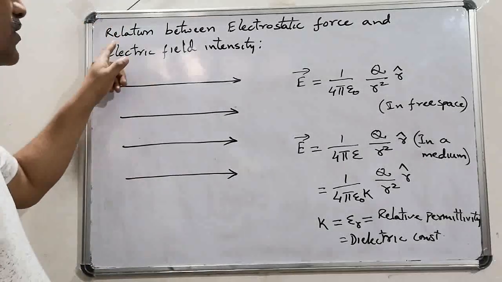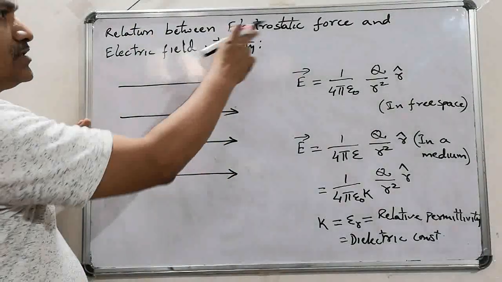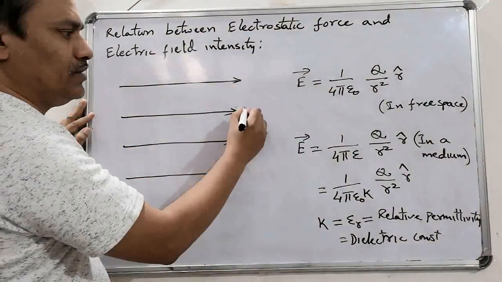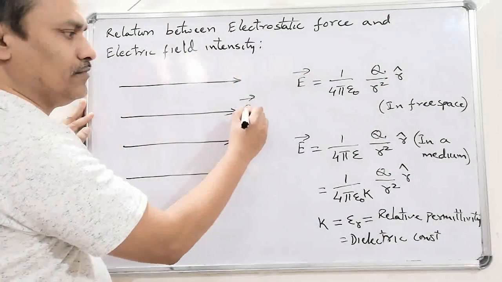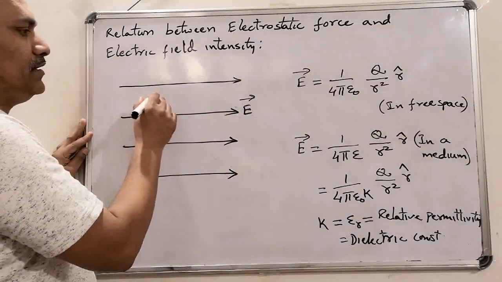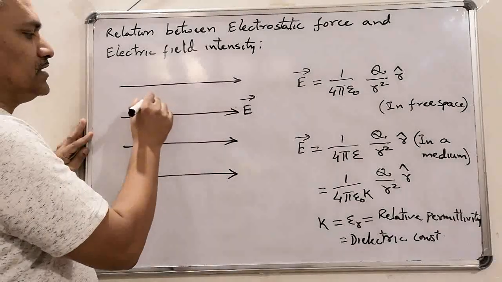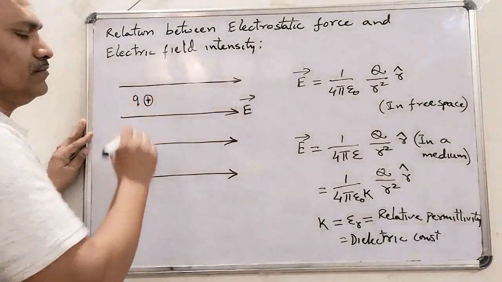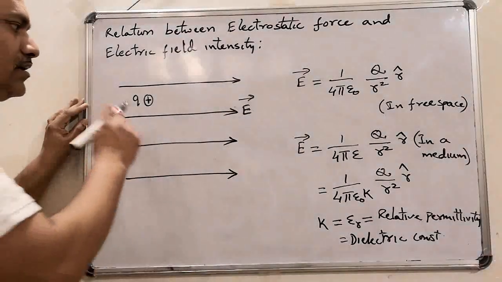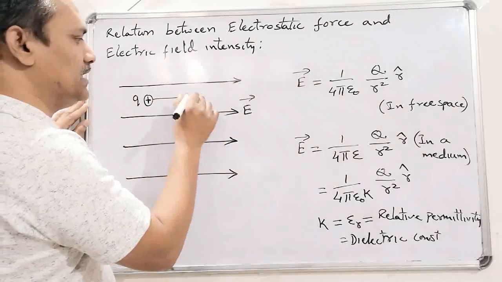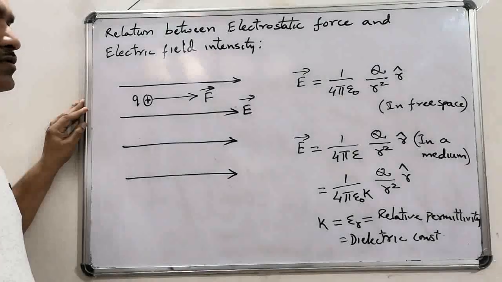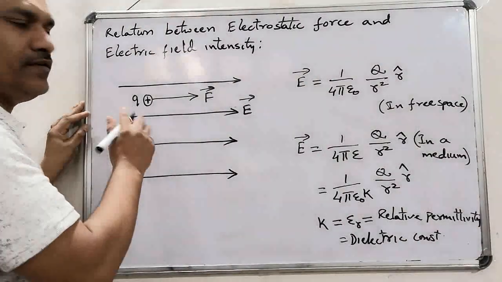Now let's come to this concept, relation between electrostatic force and electric field intensity. Suppose assume that we have a uniform electric field at a certain region in space. If we place a positive point charge, small q, in this electric field, it always experiences force in the direction of electric field.